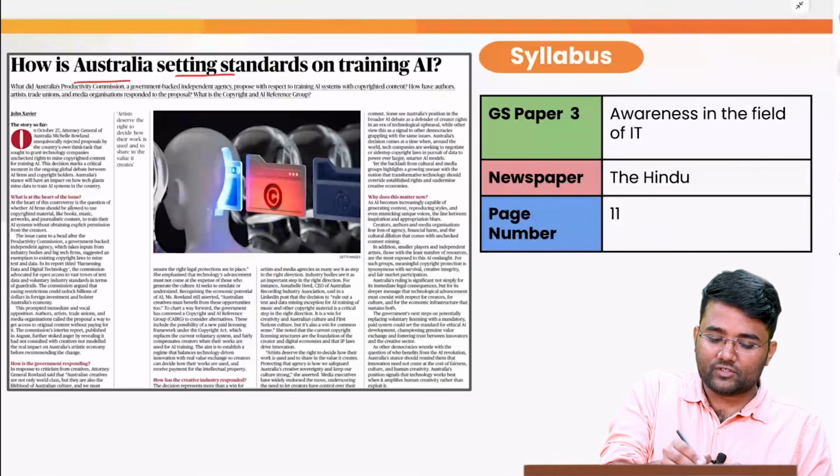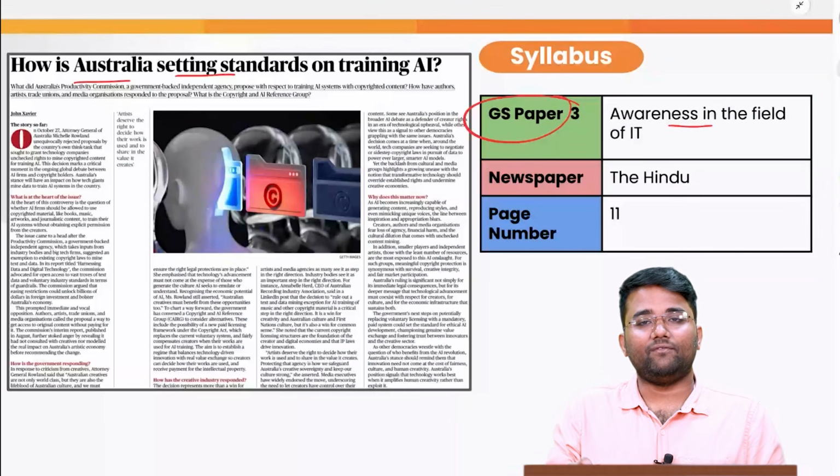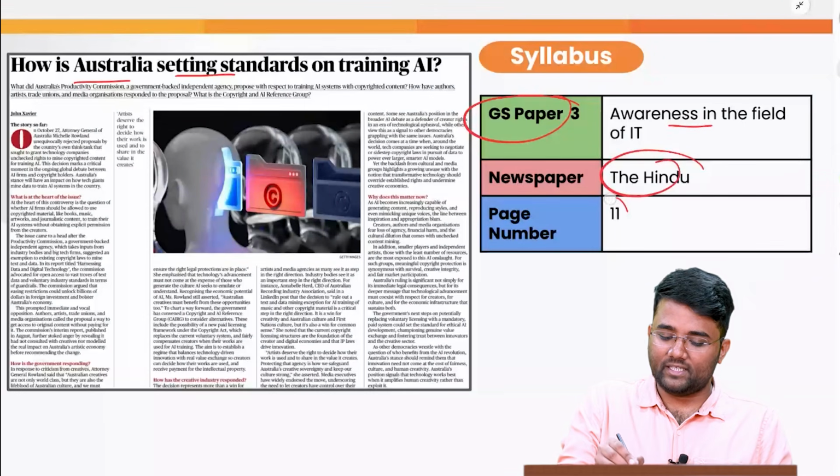Next topic is, how is Australia setting standards on training AI? This is related to your GS paper 3, awareness in the fields of IT, and this has appeared in today's The Hindu, page number 11.